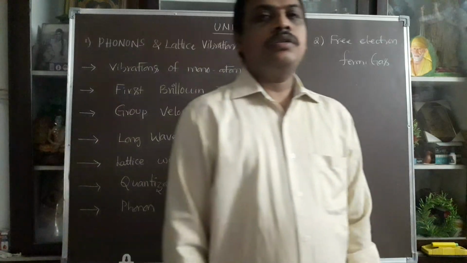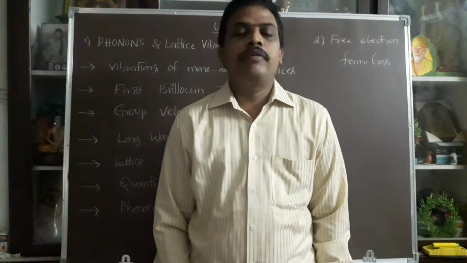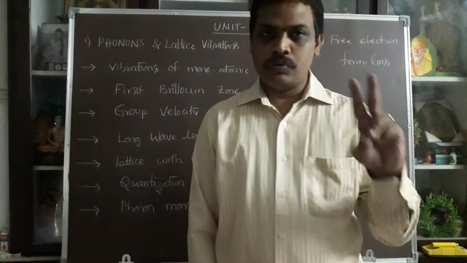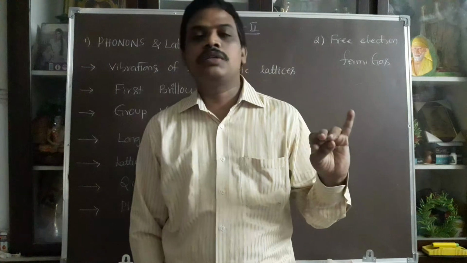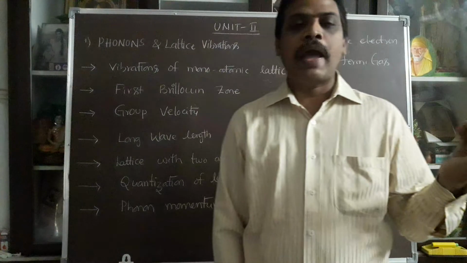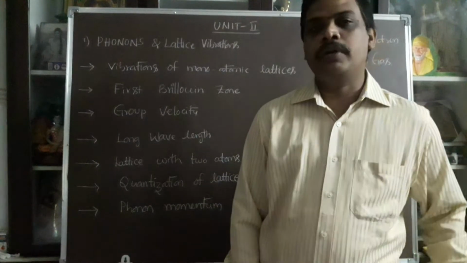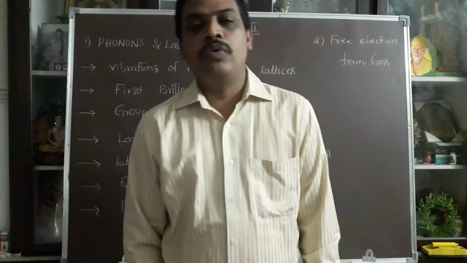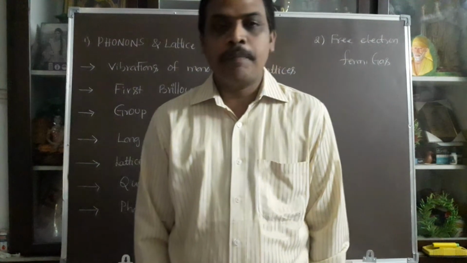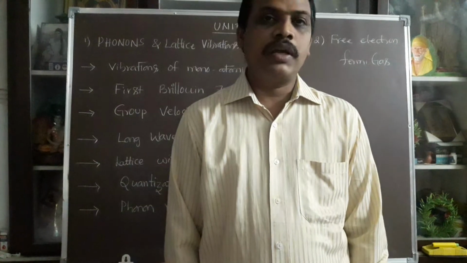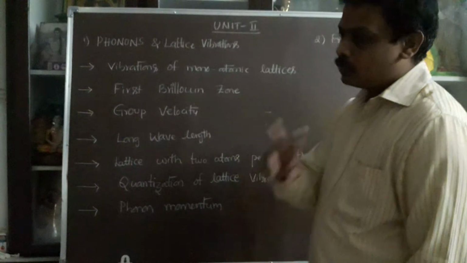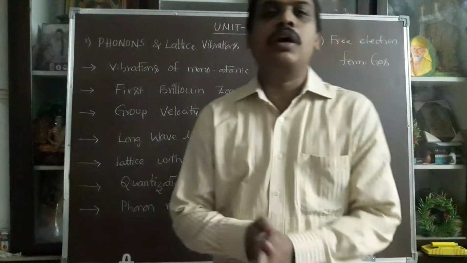In our yesterday class, we completed unit number 1 in solid state physics. In unit number 1, there are two chapters: one is crystal structure, and the second is Bragg's relations, X-ray Bragg spectrometer. These two topics are completed. So, today onwards, we are starting unit number 2 in our paper, solid state physics, SSP. In unit number 2, two chapters are there.